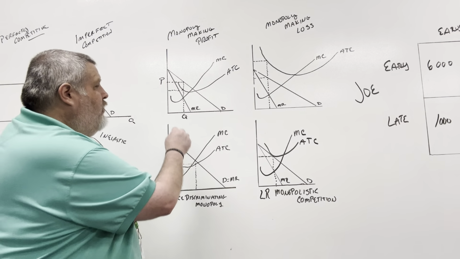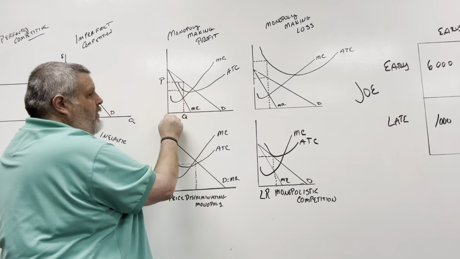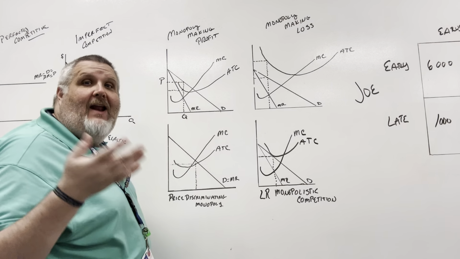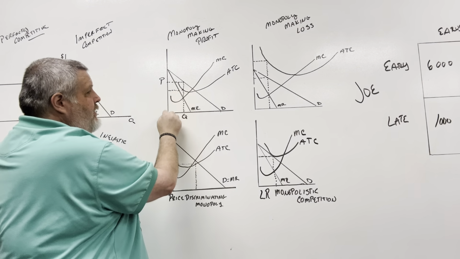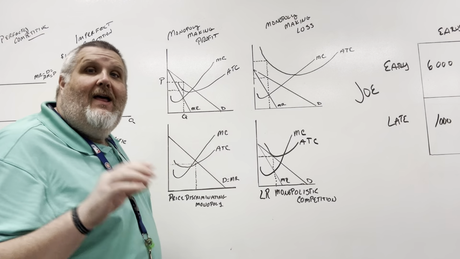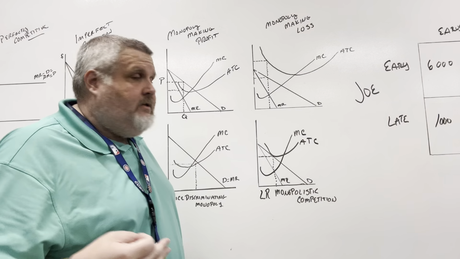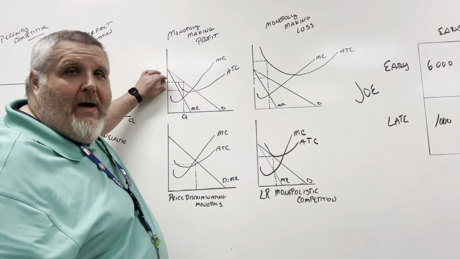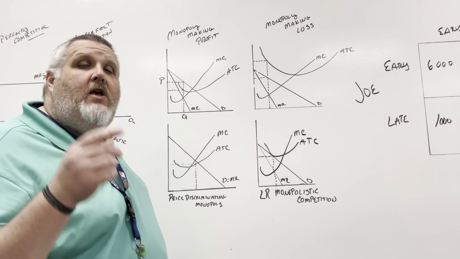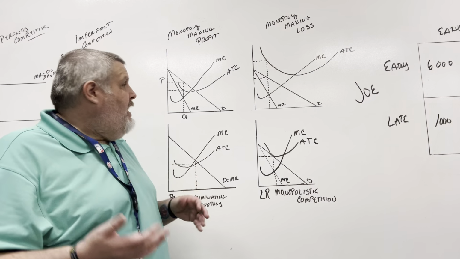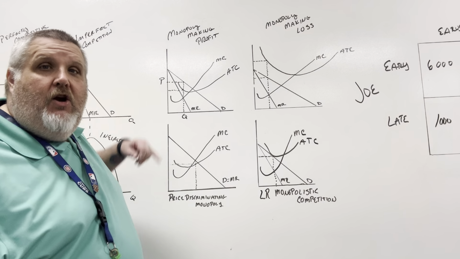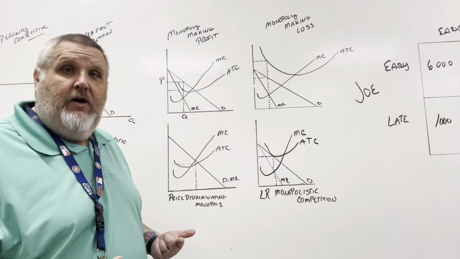This is a monopoly making a profit. So this total box here, the Q up to the P, that is our total revenue. Our Q up to our ATC, that box right there, that is our total cost. The difference here, that box, that's our total profit. So you might be asked on an FRQ to draw a monopoly making a profit. You draw that, and you're going to start picking up points real quick on your FRQ, okay?